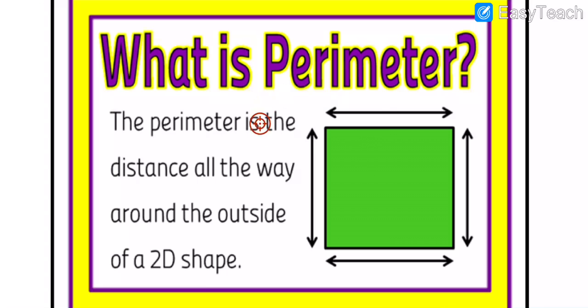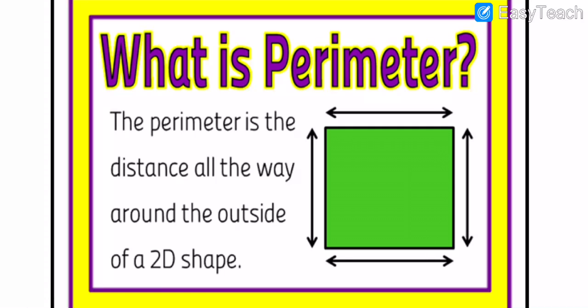The perimeter is the distance all the way around the outside of a 2D shape. Here it is a 2D shape, not a 3D shape. If we have a box-type thing, a square-type thing, or a rectangular thing in front of us, then we say it's 3D.